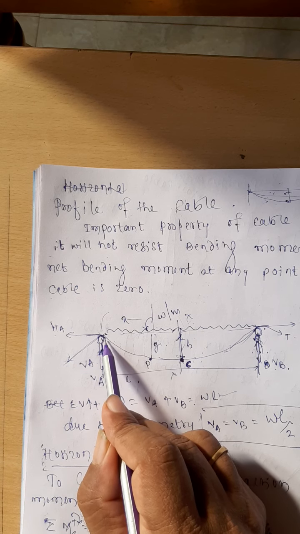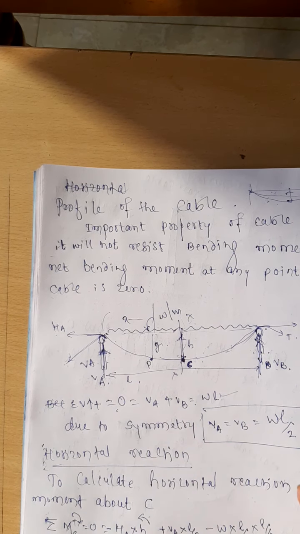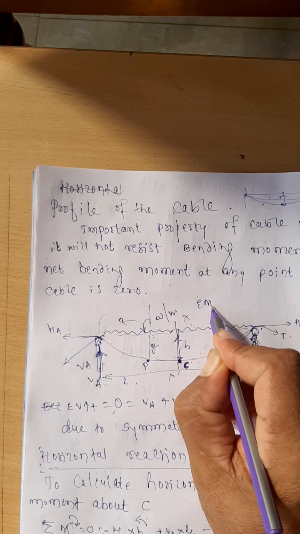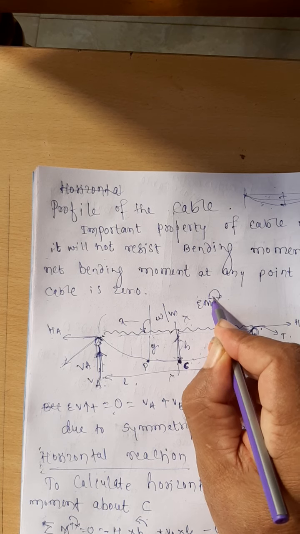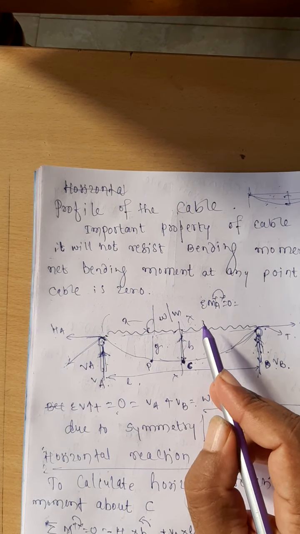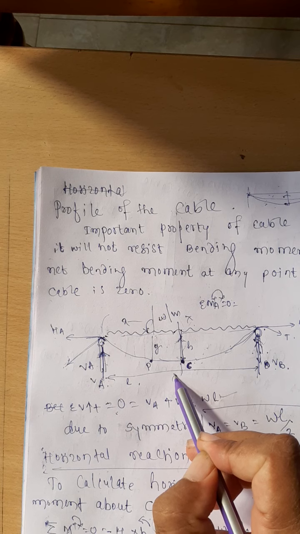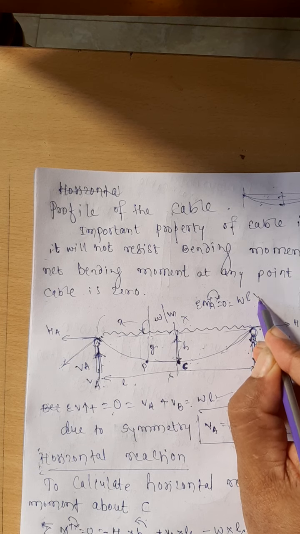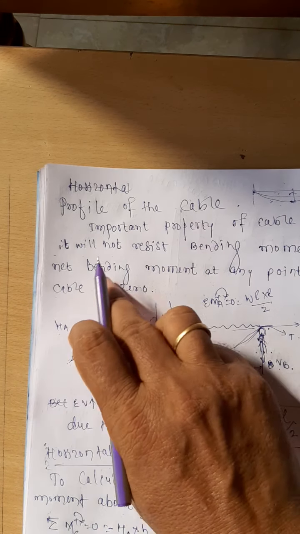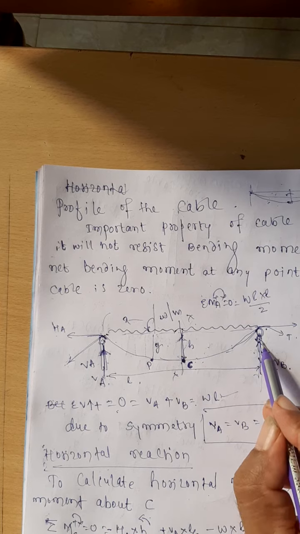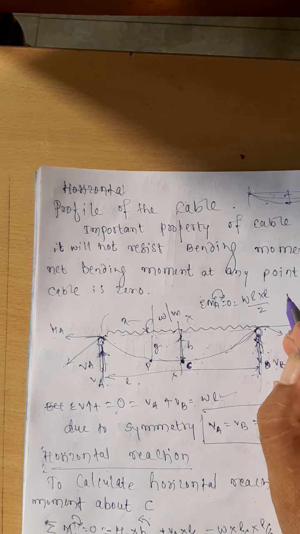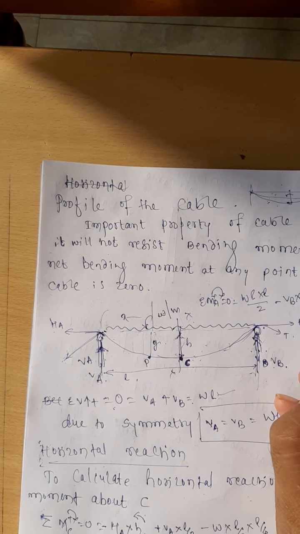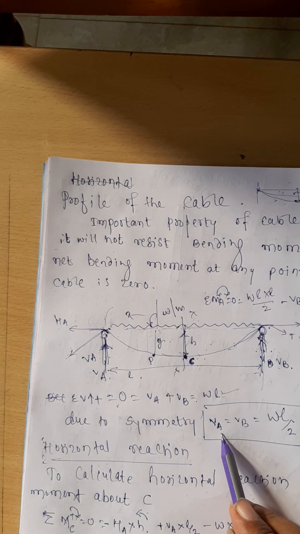And because of symmetry, you can take even the moment at this particular point. What you are going to get? If you take moment at one of the support, total of moment about A is equal to 0. If I do like that, what I am going to get? W into L is the load, it will act at a distance of L by 2 and is in clockwise direction. Only one reaction is there, that is creating the anti-clockwise moment, minus VB into L. If you simplify it, if you make it equal to 0, you will get VB is equal to WL